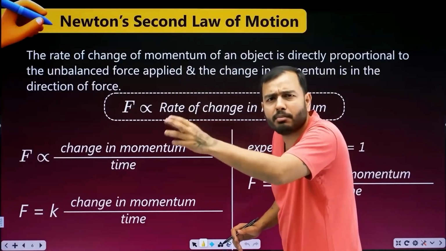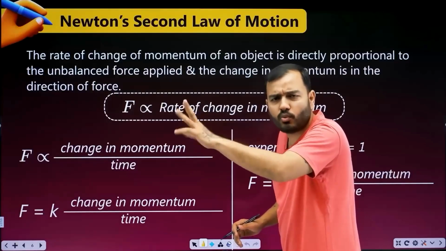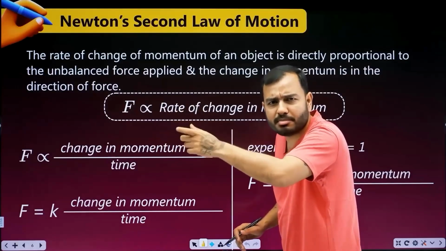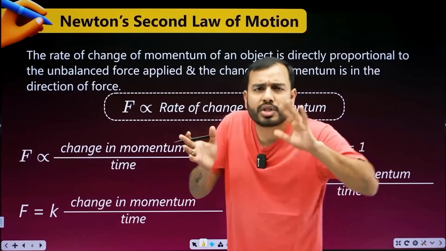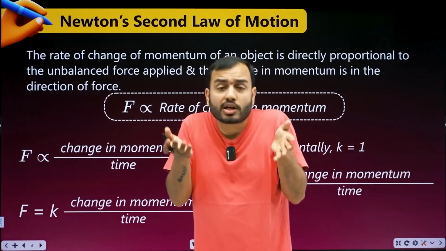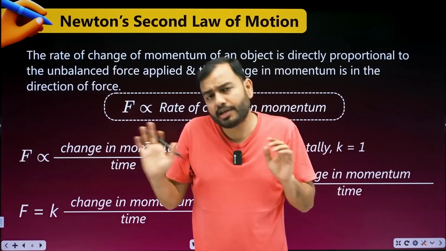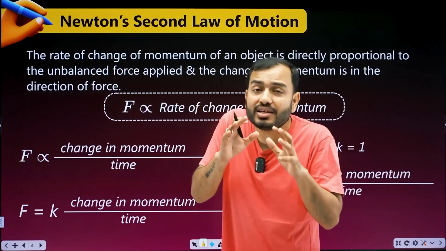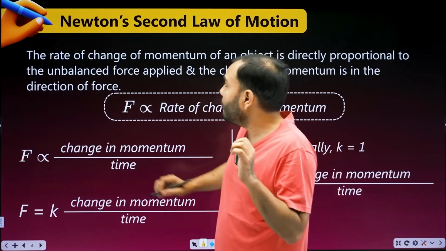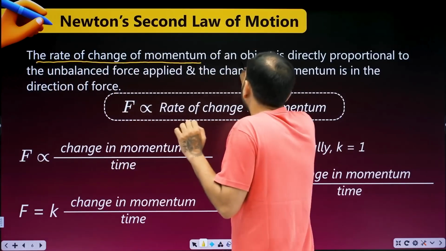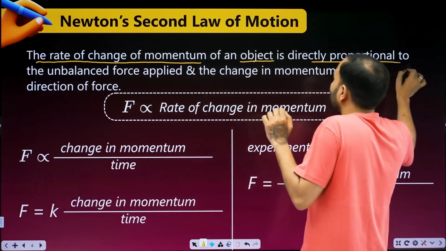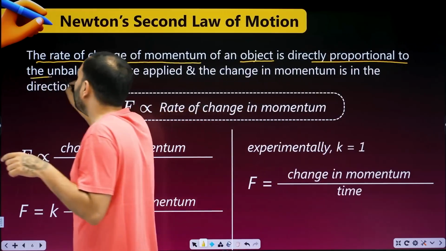Did you understand momentum? Mass into velocity. What's the unit? Mass is in kg, velocity is in meter per second, so kg meter per second. Momentum depends on two things, mass and velocity. It's a vector quantity. Now I have come to Newton's second law. What is it saying? The rate of change of momentum of an object is directly proportional to the unbalanced force.